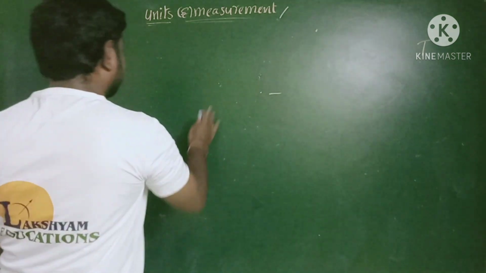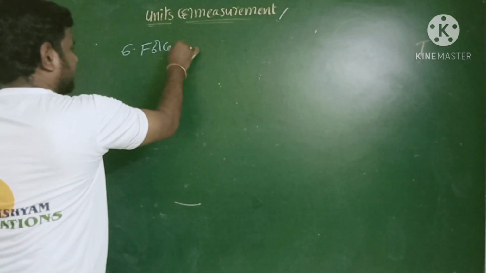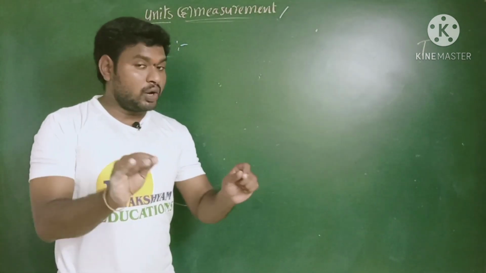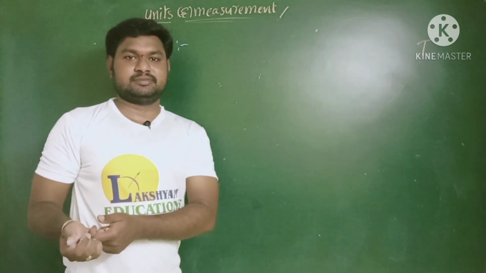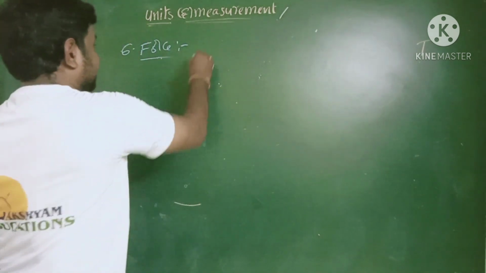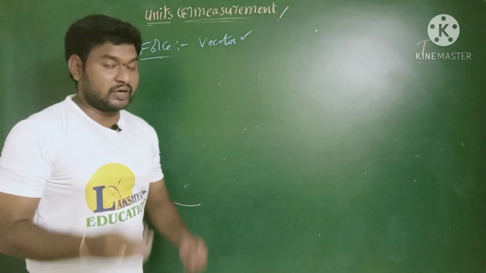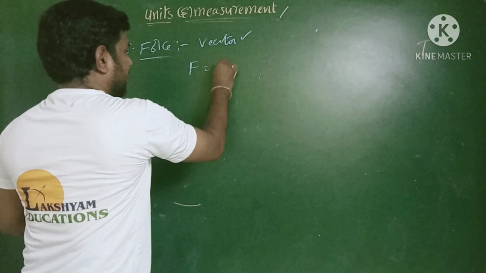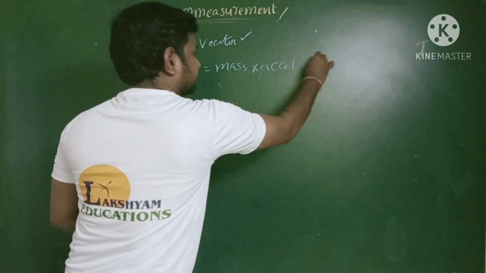And next one, and a very important one also, force. Already we know about the force. How can we define it? Force is nothing but pull or push. It has both magnitude as well as direction. That means force is a vector quantity. Very, very important. So what is the formula for the force? Force F equal to mass into acceleration.